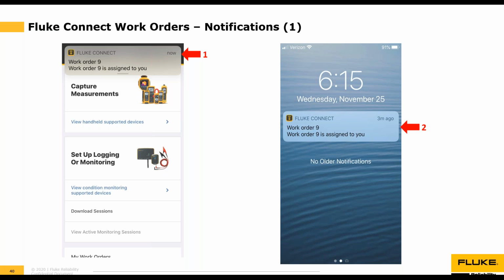The other thing that's very cool about Fluke Connect Work Orders is that it also automatically sends notifications when you assign a work order to someone. So maybe in this particular instance, I was logged in to the web app as Riley, the team lead, and I assigned work order number 9 to Travis, my teammate. If he's logged into the Fluke Connect mobile app, he will get this automated pop-up or notification. It says work order number 9 is assigned to you. He only gets that notification if he's logged into the app, so he needs to be logged in. Hopefully during the course of his day, he's logged into the mobile app, so he'll get this notification. And this is what it looks like on the main screen.